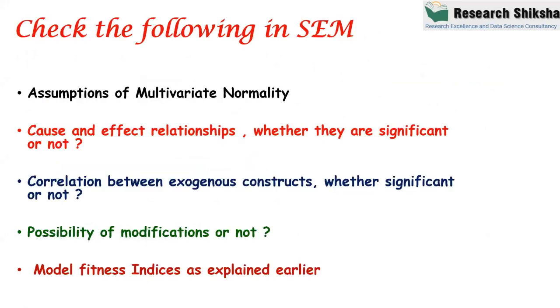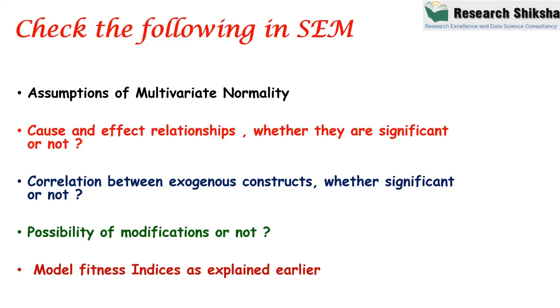Okay. Now whenever you want to apply SEM, there are some assumptions of structural equation modeling. What are these assumptions? The first assumption is multivariate normality. Multivariate normality is measured with the help of Mardia's coefficient of kurtosis, and its value should be less than the number of statements multiplied by 2, divided by 2.